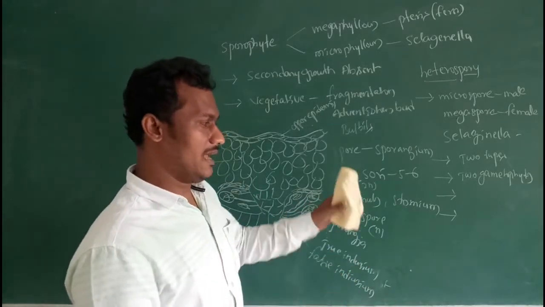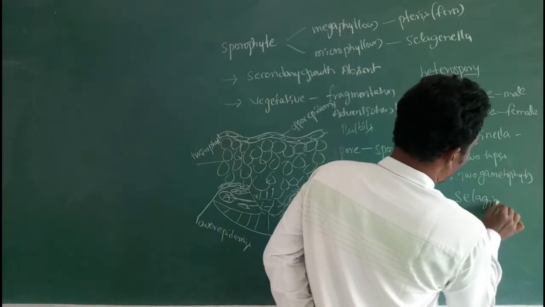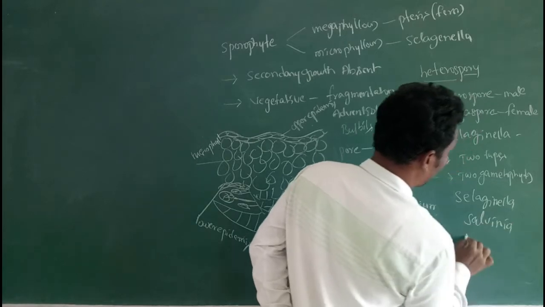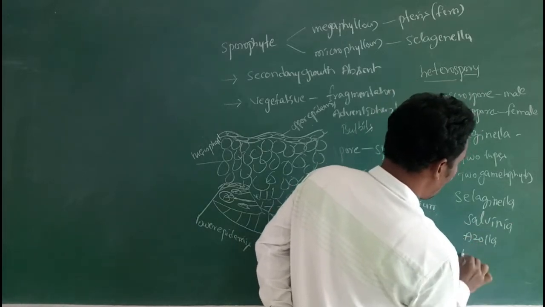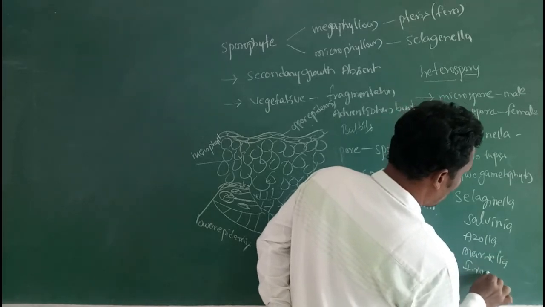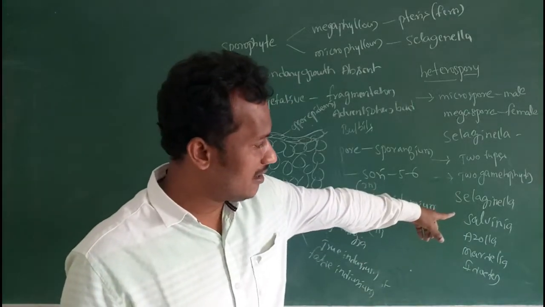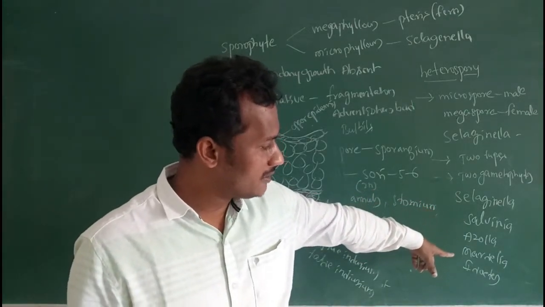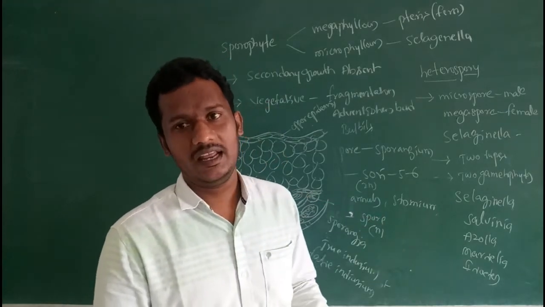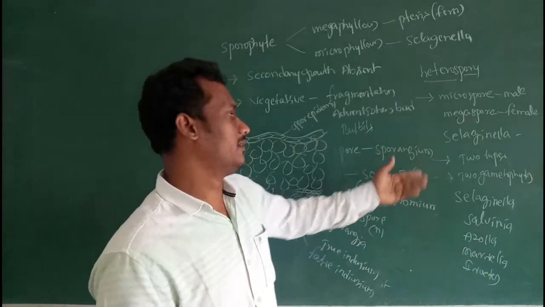Heterospory in pteridophytic plants is generally observed in Selaginella, Salvinia, Azolla, Marsilea, and Isoetes. These are heterosporous. Then homosporous conditions: Adiantum, Lycopodium, Equisetum, Pteridium, etc.